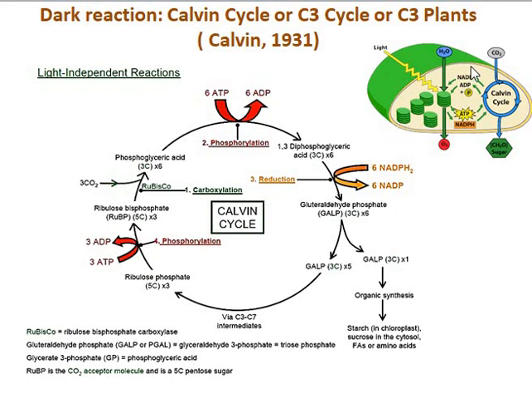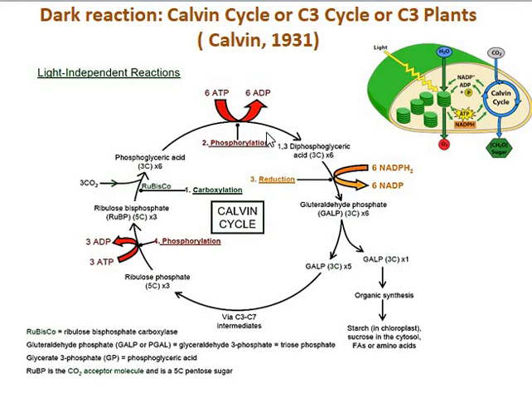So, dark reaction. In dark reaction, we shall discuss the Calvin cycle or C3 cycle. This is the structure of the chloroplast. We have discussed in the last sessions that the light reaction takes place in the grana region of the chloroplast and the dark reaction takes place in the stroma region. During the light reaction, the assimilatory powers which are synthesized, that is ATP and NADPH2, are used in the carbon reduction process.